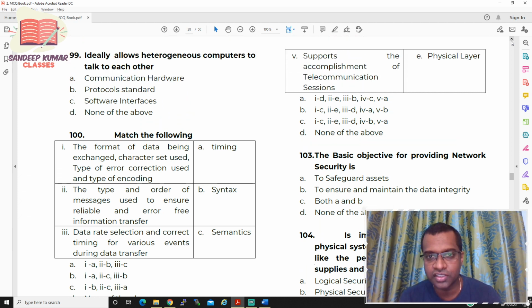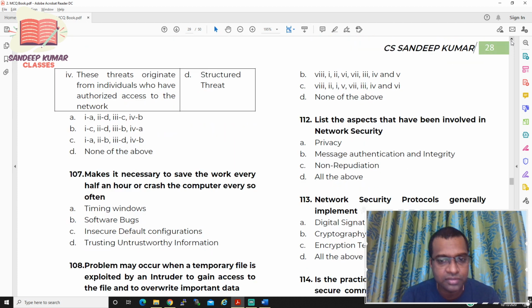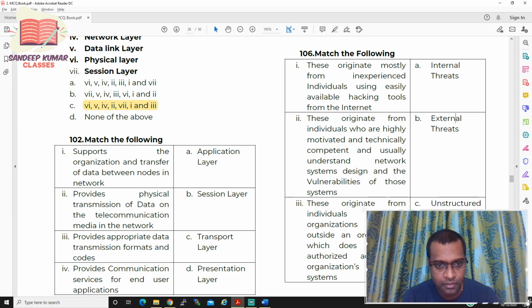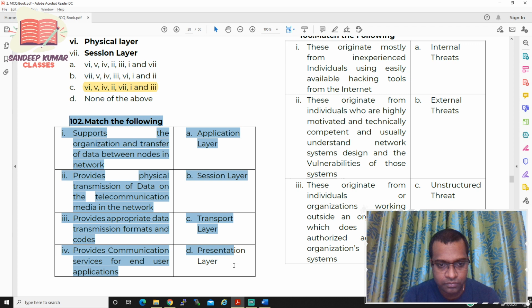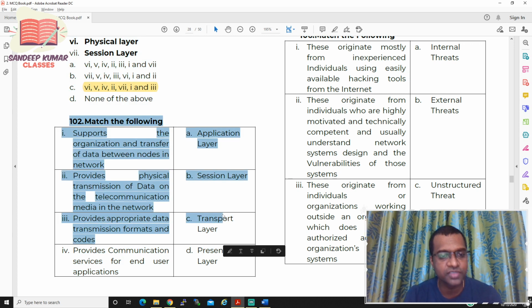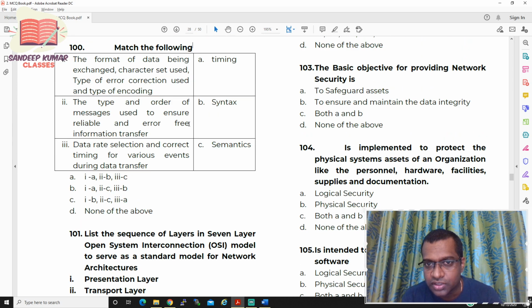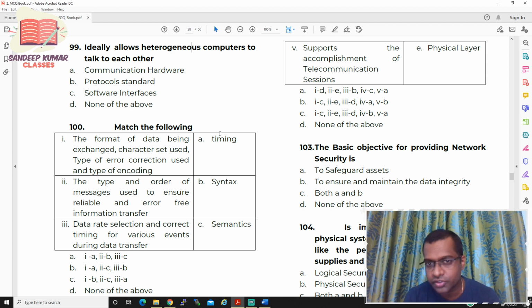Just read this particular question, I'll tell you the sequence. It's a little big. So this is the answer for 102. What is the answer for 102? The answer should be option C. Just check this particular thing. It should be option C.